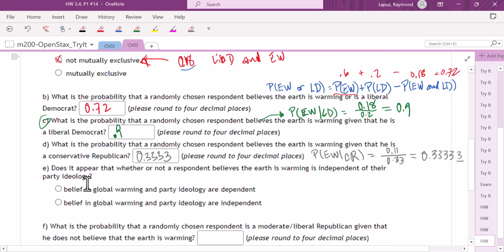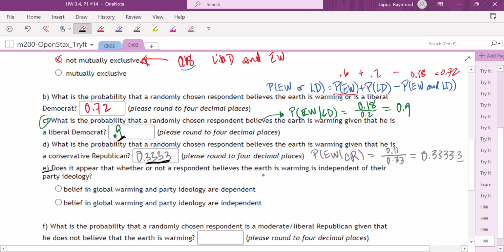All right, part E, it's asking us, does it appear that whether or not the respondent believes the Earth is warming is independent of their party ideology? So we found that if they were liberal Democrats, 90% of them believe that the Earth is warming, but if they were Republicans, only 1/3 of them believe that the Earth is warming. So I think that's a fairly big difference.